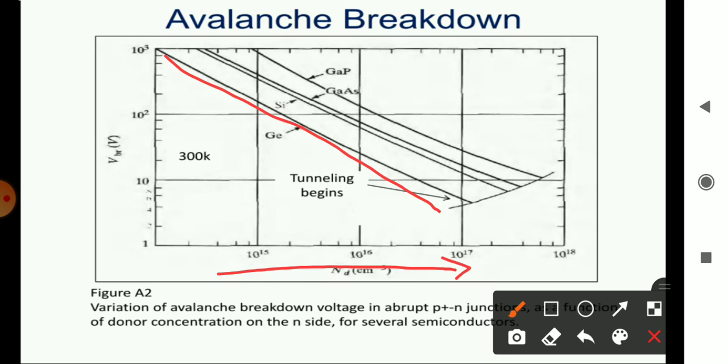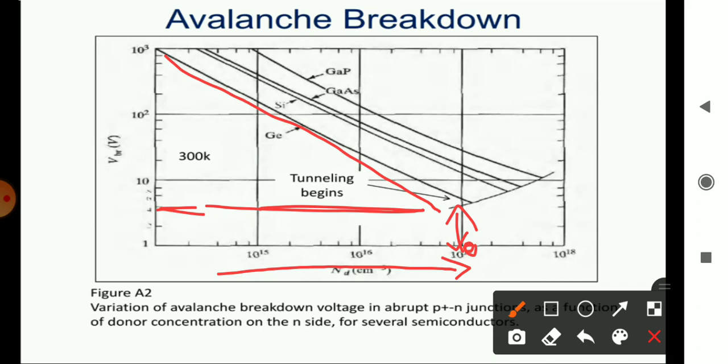So what we can say is, when we have a highly doped PN junction, the reverse voltage will be less. For example, if it is doped to 10 power 17, the voltage required, that is the reverse bias voltage, is about minus 40 volts. Why do we want only a lesser reverse voltage for heavily doped junctions?